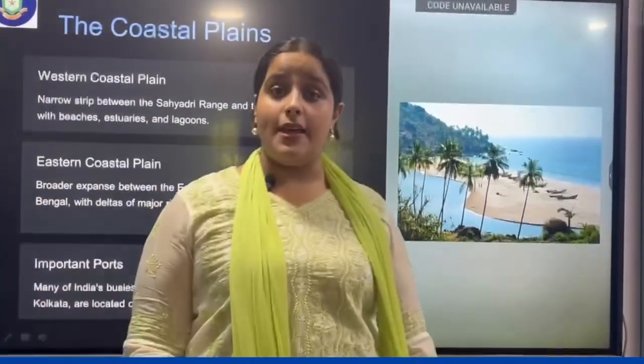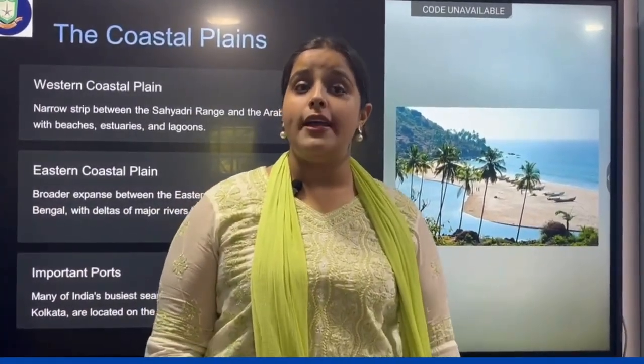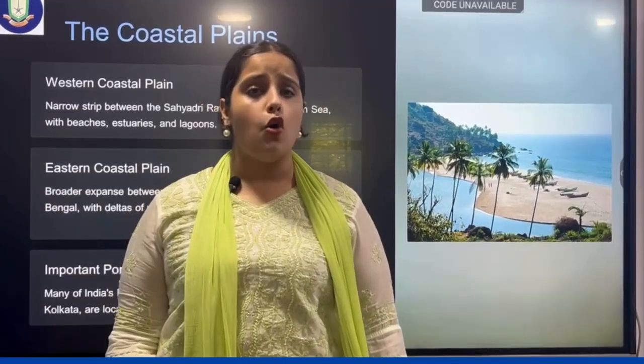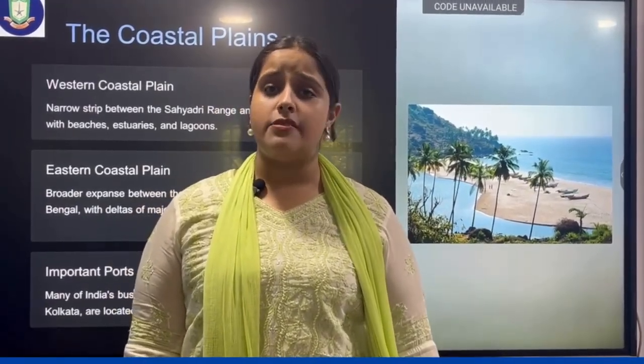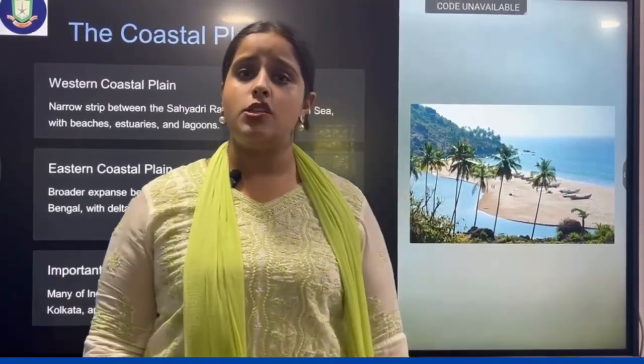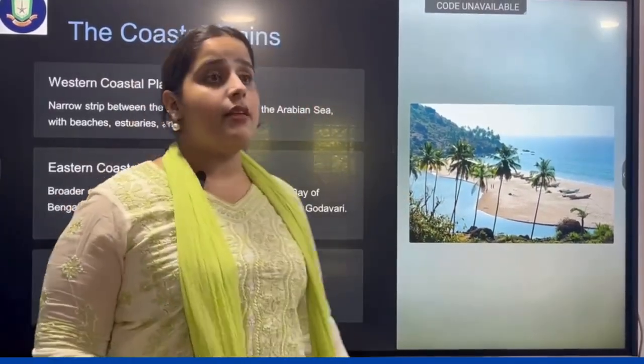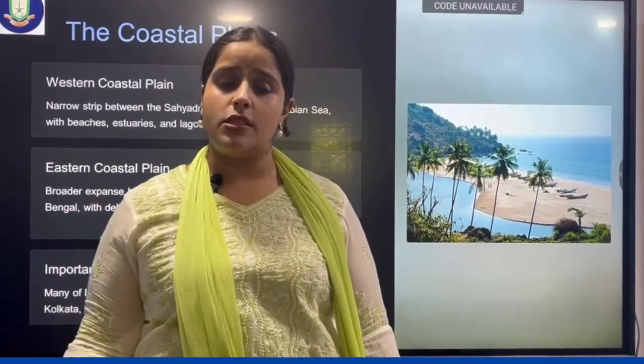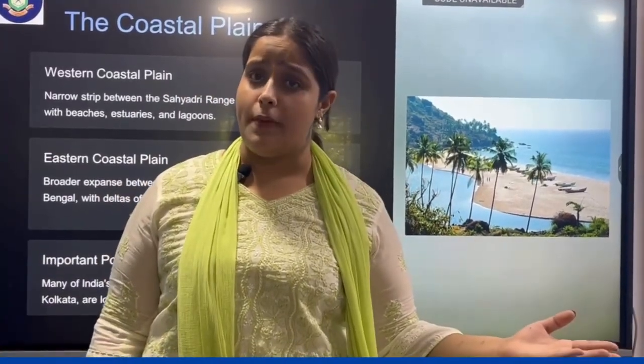The coastal plains. As we all know, India has a very long coastline and is covered by sea from the 3 sides. The coastal plains of India. Basically, there are 2 coastal plains, the western coastal plains and the eastern coastal plains of our country.